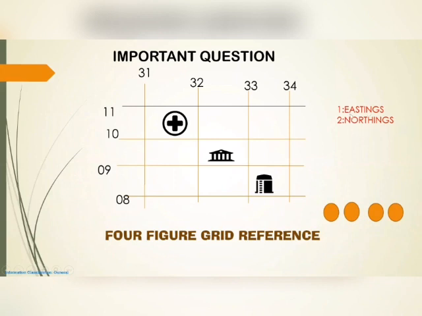First we take the value of eastings, second we take the value of northings. For example, here 31 is the first figure, the first two figures, and 10 is the second figures. And in this case, 32 is the first figure and 09 is the second figure. Like that you can find the four-figure grid reference.